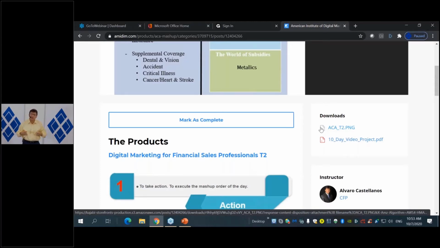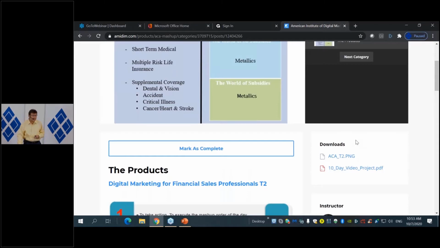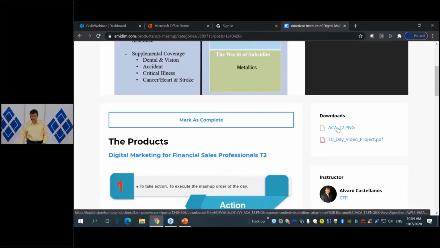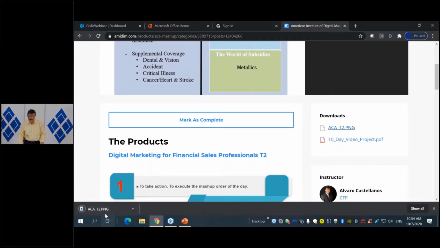And normally when we're using images, what we do is we also include the image that we're going to be promoting in the module, and we also place it here for people to see it. What I'm going to do is click on this link here, and it's a PNG file, so I know already it's an image, and basically the same image that you have been seeing there.